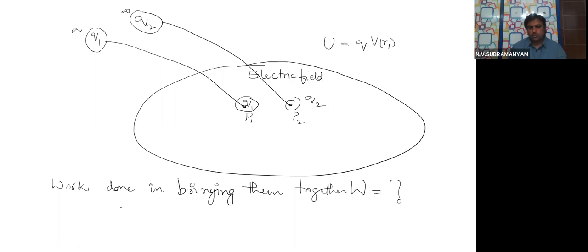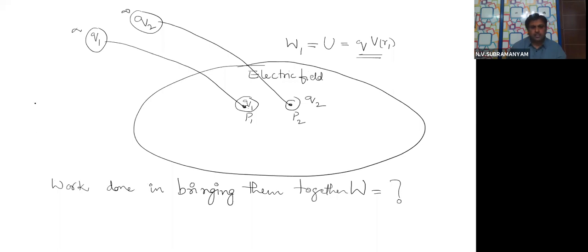Now tell me how to do it. Very simple, children. The first charge Q1, when I am bringing it, what is the potential energy for that? That is nothing but the work done, W1.